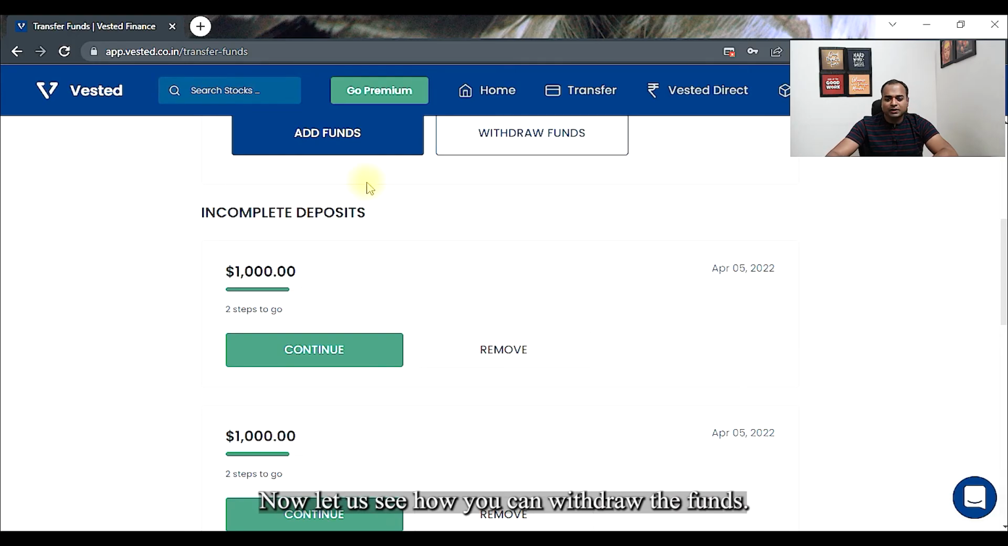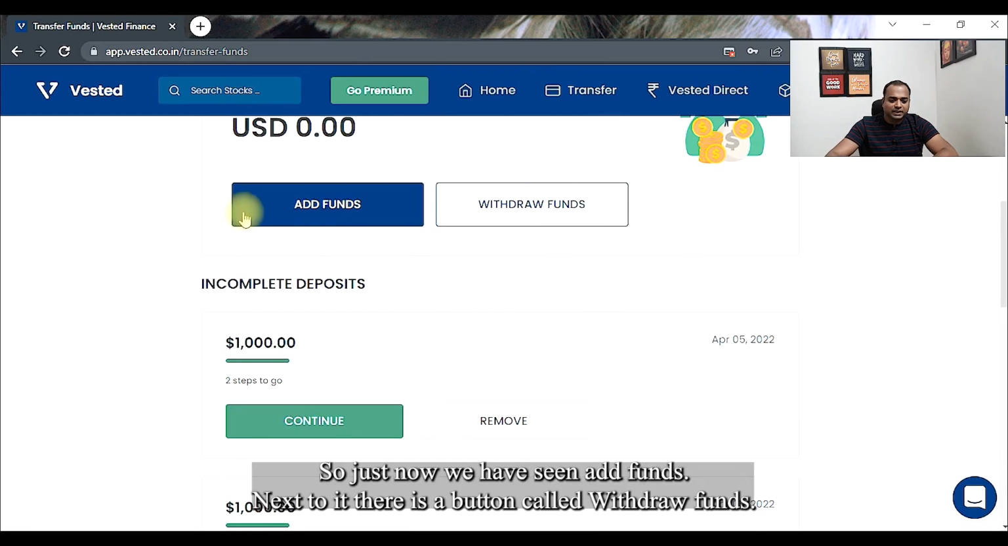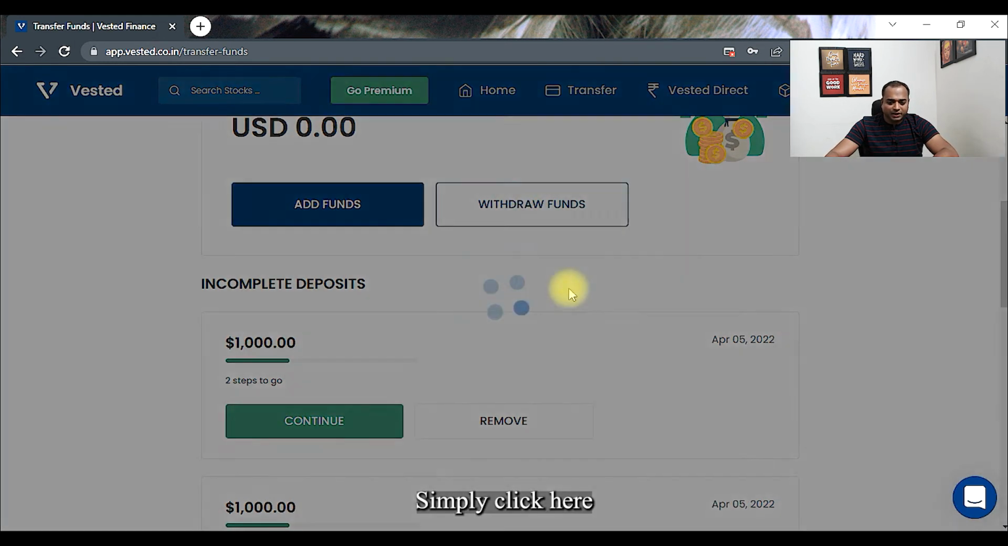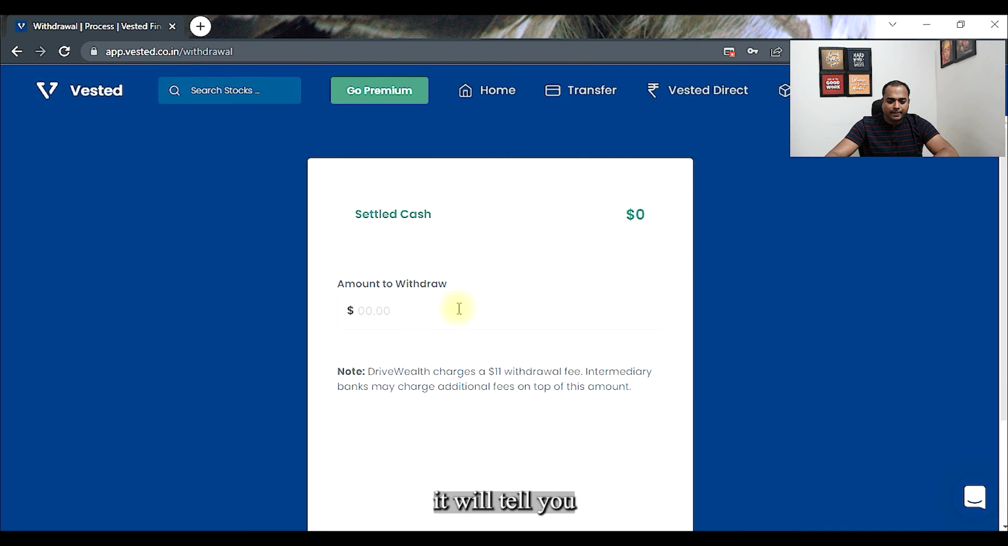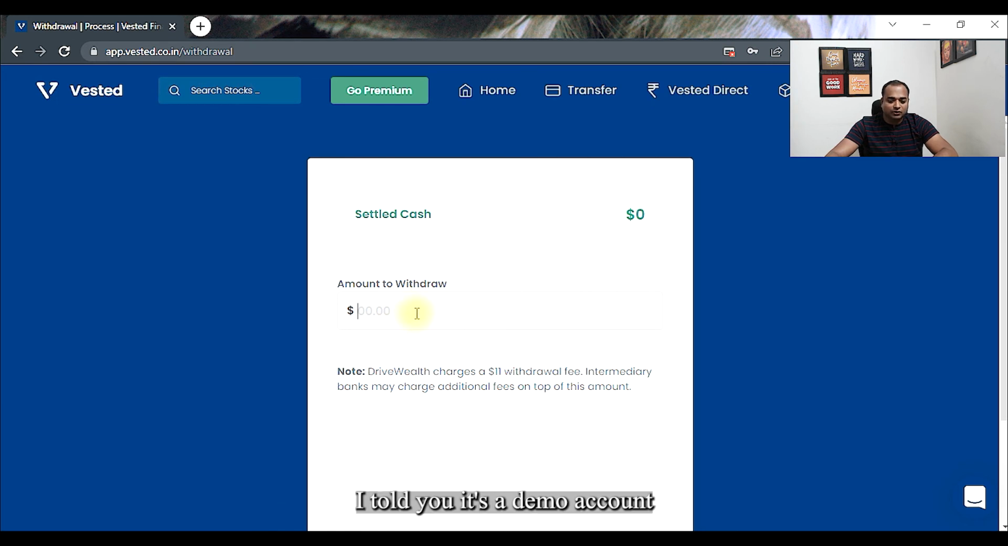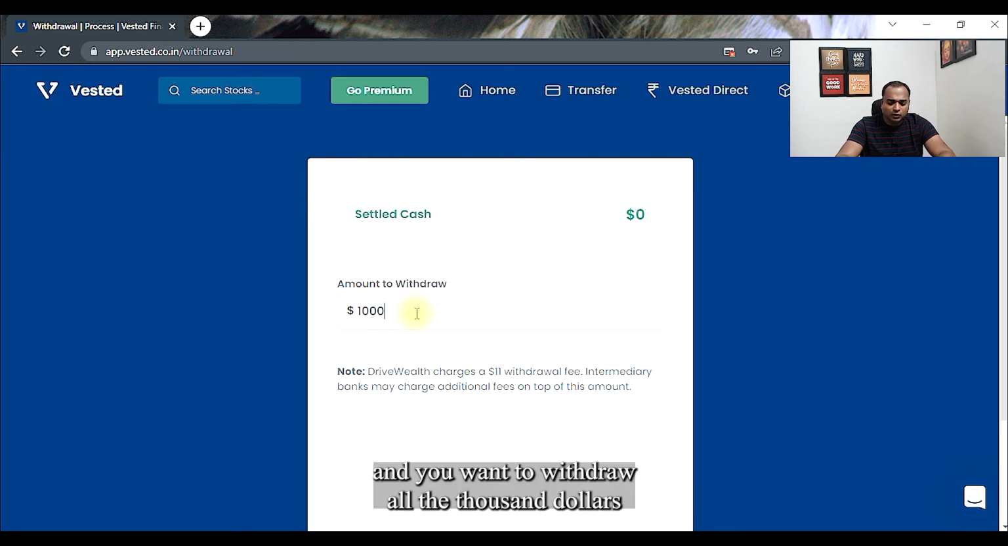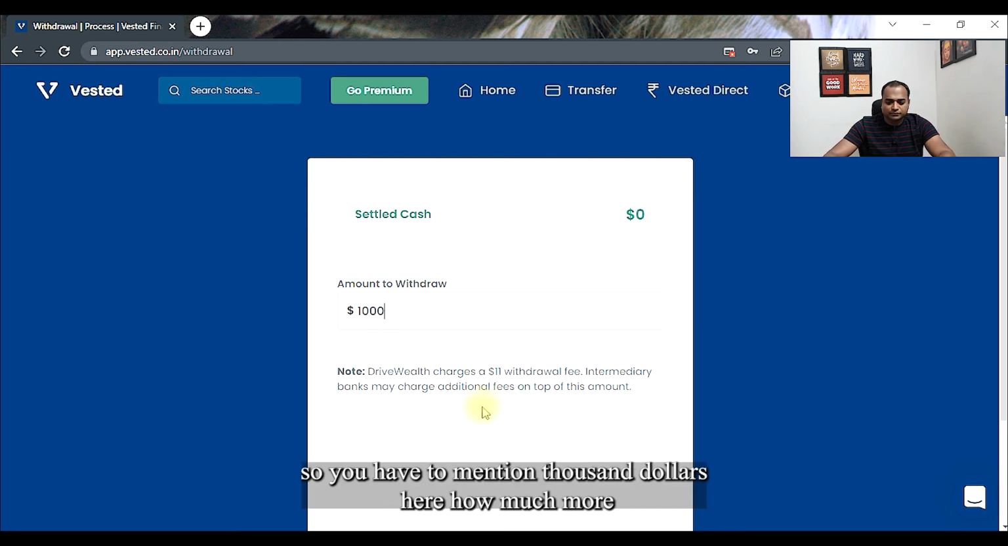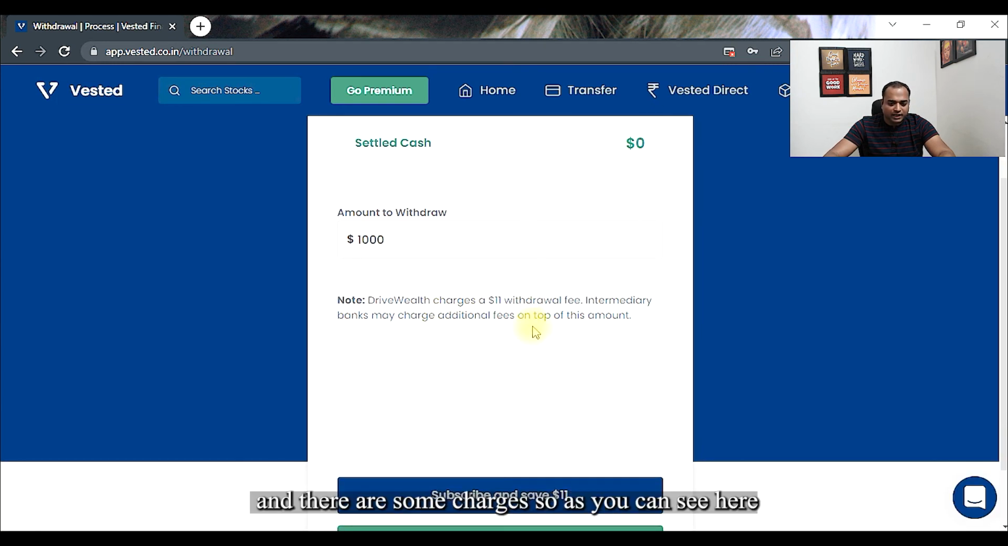Now let us see how you can withdraw the funds. Just now we have seen add funds. Next to it there is a button called withdraw funds. Simply click here. It will tell you how much cash you have in your account. Right now it is showing $0 in my account. As I told you, it's a demo account. Let us say you have $1,000 in your account and you want to withdraw all the $1,000. You have to mention $1,000 here, how much amount you want to withdraw, and there are some charges.